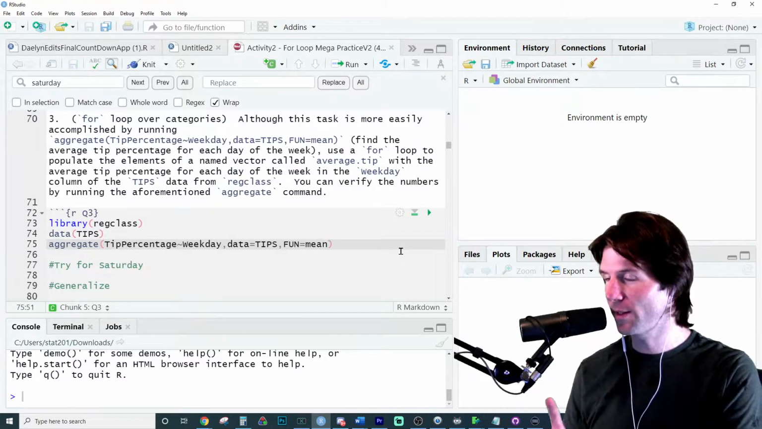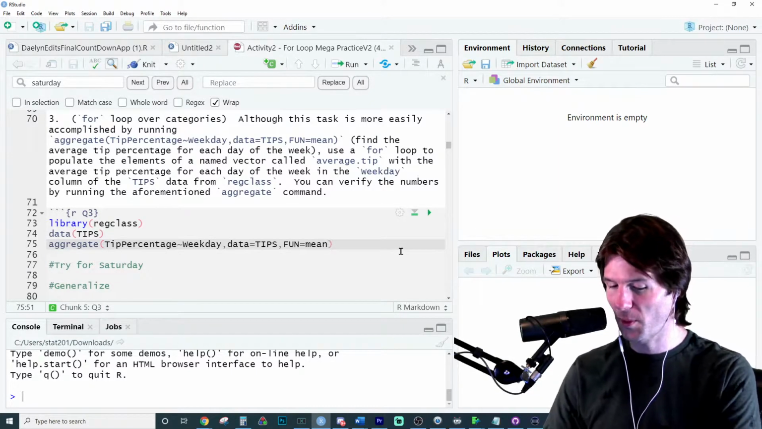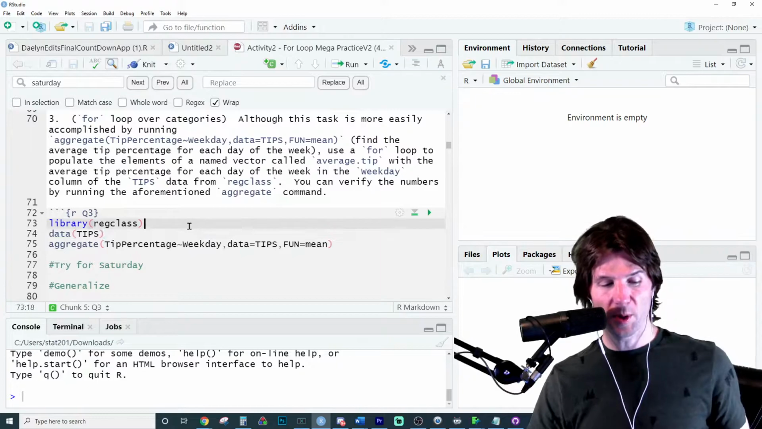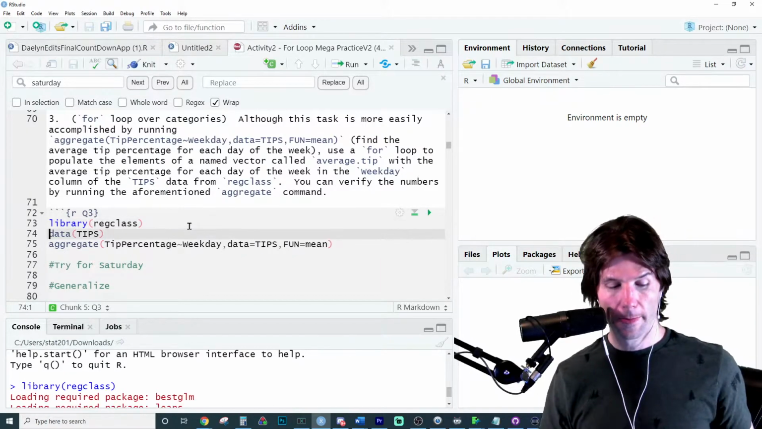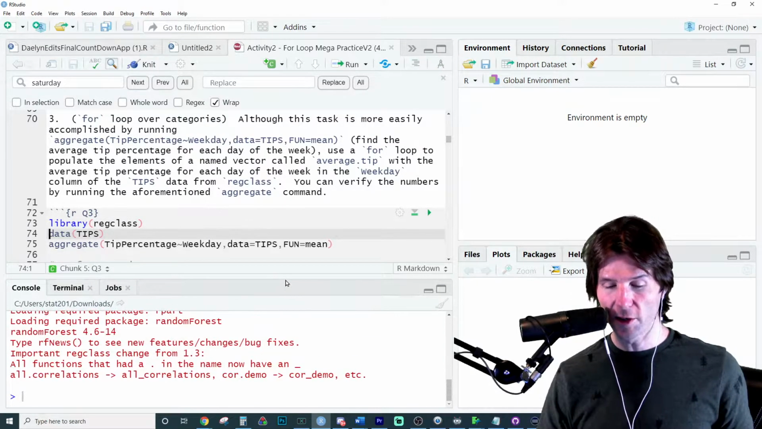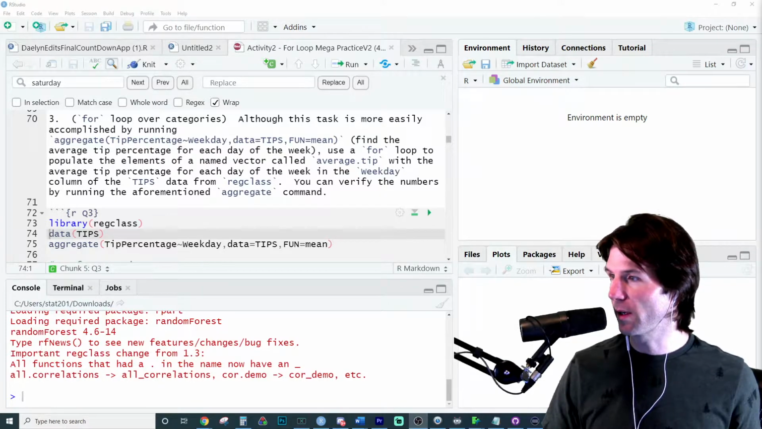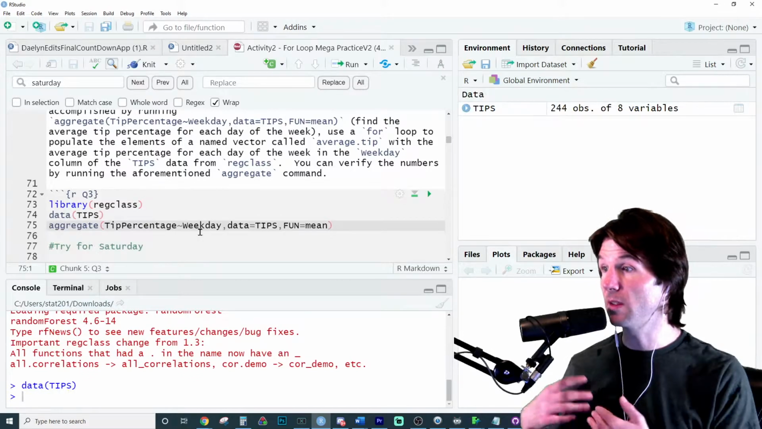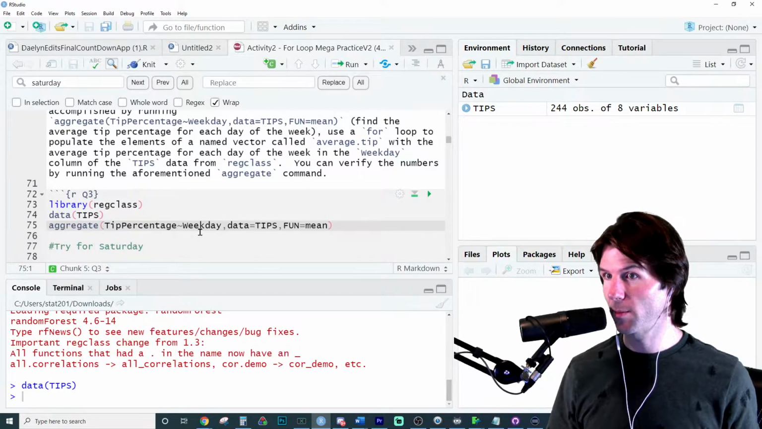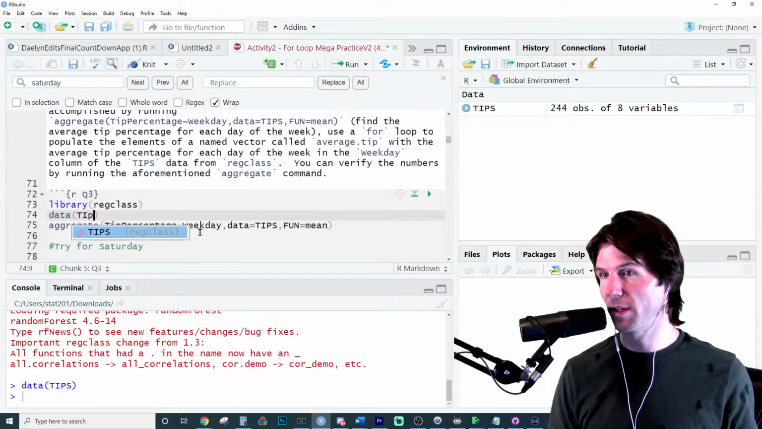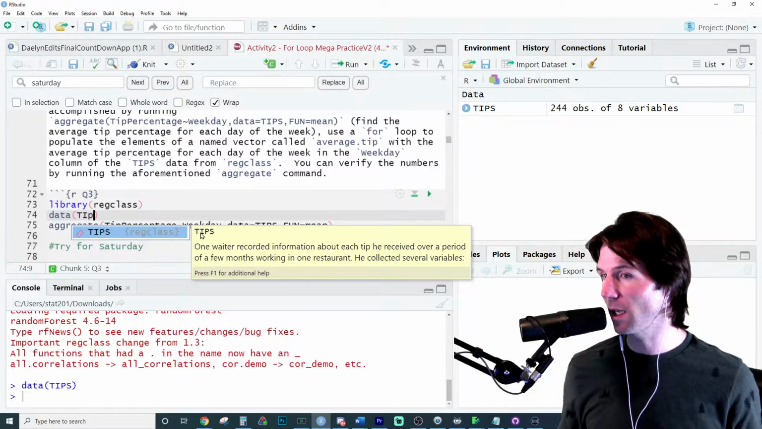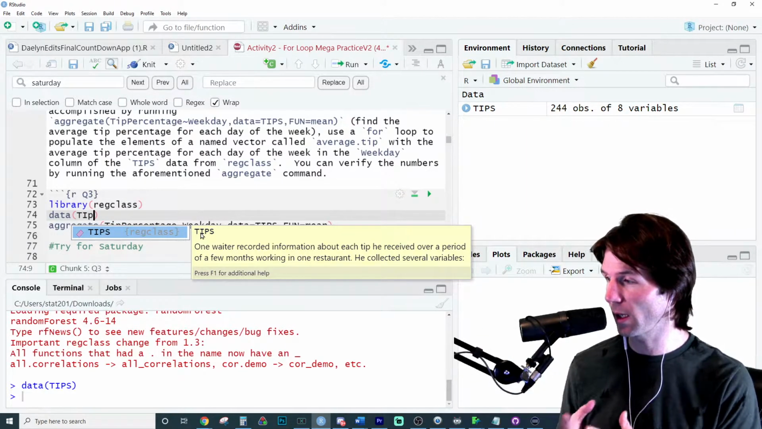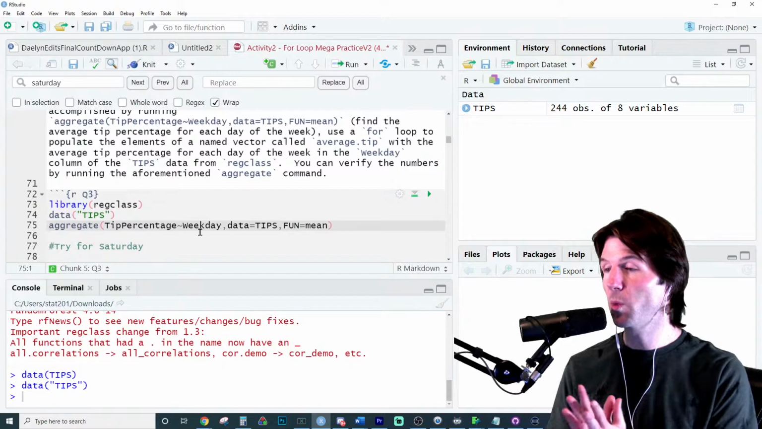So here's the thing. Someone's going to stop watching at this point. So we see right here we have library regclass. That loads the library. So all the library stuff is loading up. That's not an error message. It's just telling you the library's loading up. Then we have right here data tips. So that loads the tips data frame, which is inside the regclass library. I would take a moment just to delete a little bit of the text and see that it says regclass next to it, which says this is coming from the regclass library. Now here's an important thing though.